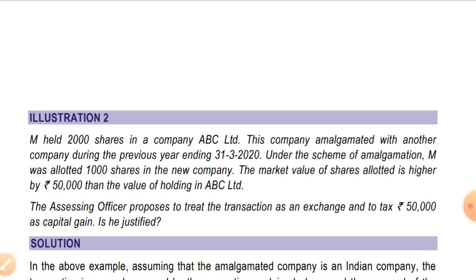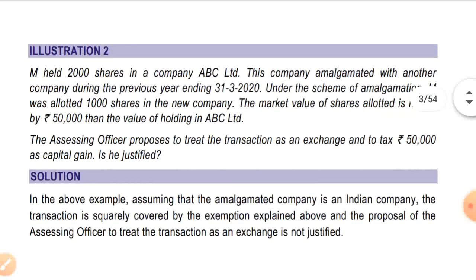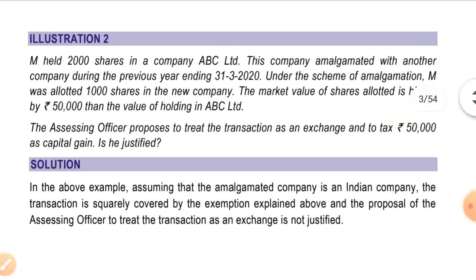Is it justified? As you all know, whenever an amalgamating company is amalgamated with another company, and the amalgamated company is an Indian company, then capital gain is not taxable whenever any shareholder receives, in consideration for the old shares, new shares of the amalgamated company; it is an exempt transfer.